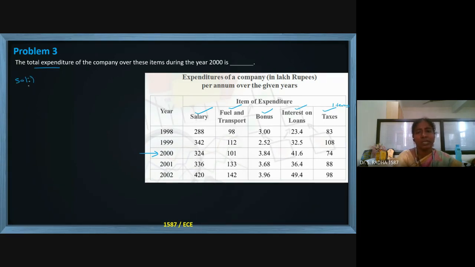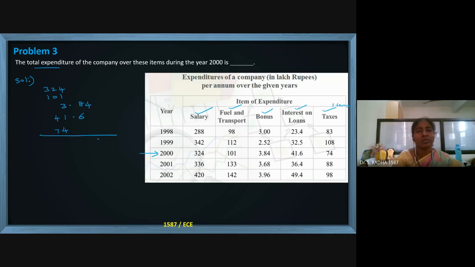Solution: they are spending 324 lakhs on salary, 101 on fuel and transport, 3.84 on bonus, 41.6 on interest, and then 74 lakhs on taxes.